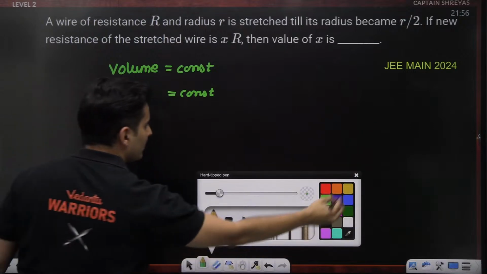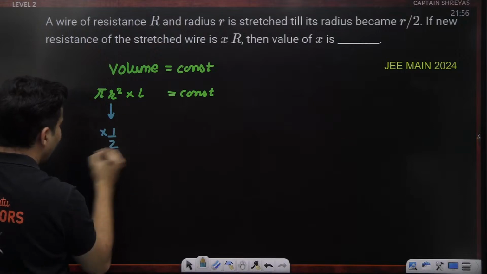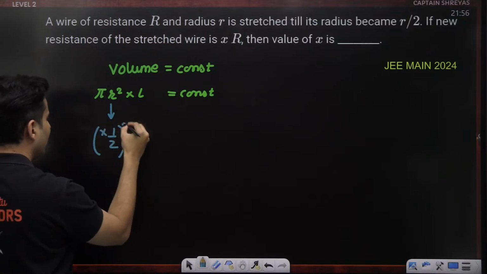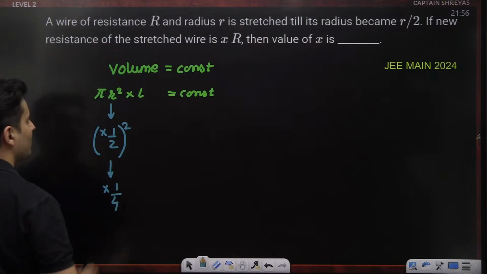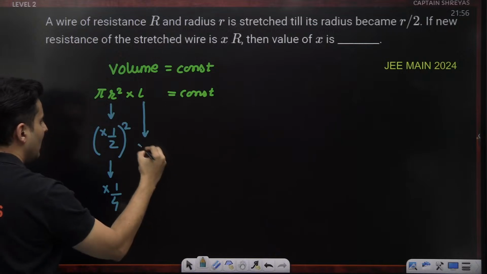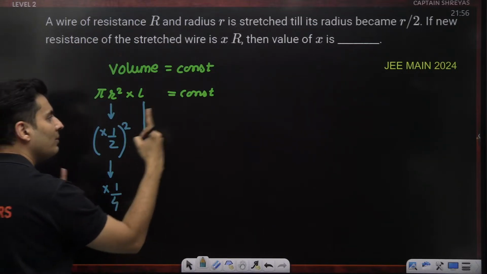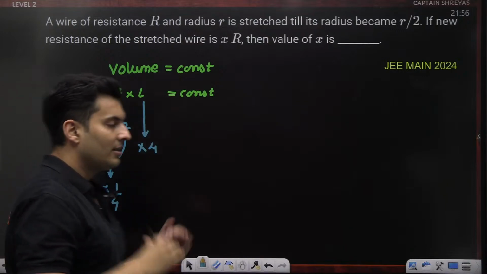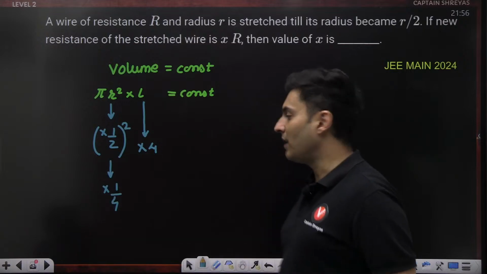Clearly in this question, the radius has become half times. So the square of the radius will become 1 by 4 times. To keep the product constant, the length has to increase 4 times. 4 into 1 by 4 will be 1, which is the same thing. So the length becomes 4 times, and the radius becomes half times.